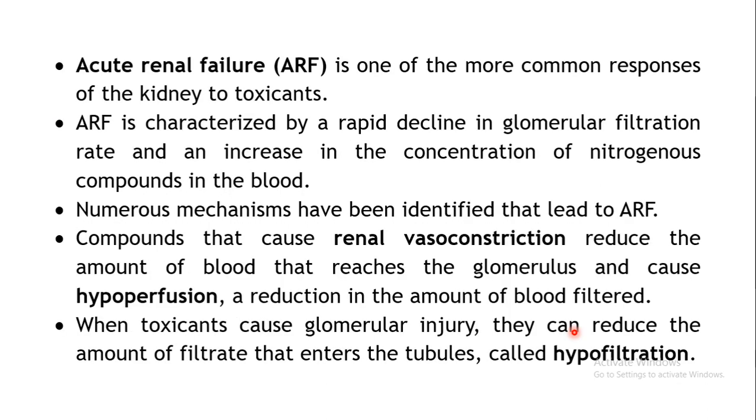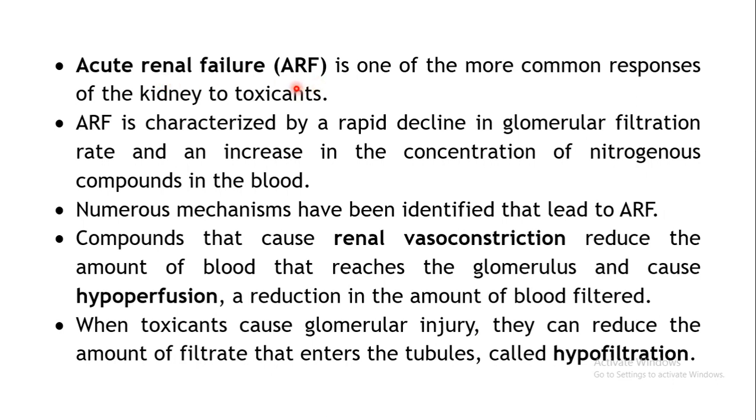Now let us see what are the different types of damages which may be caused to the kidneys, and what are the different mechanisms by which this damage may be caused, along with the examples. Okay, so the first type of damage which can be caused to the kidney is the acute renal failure, ARF.